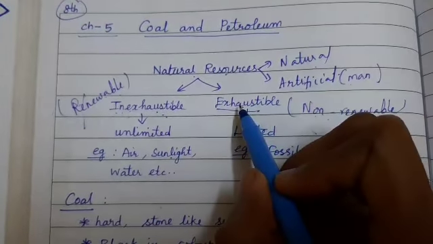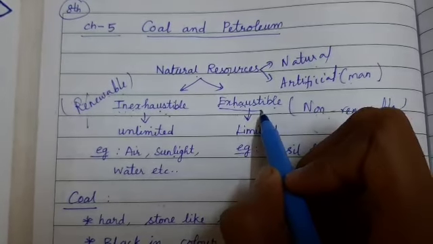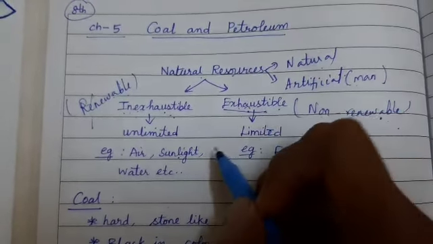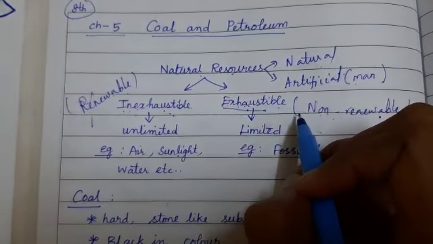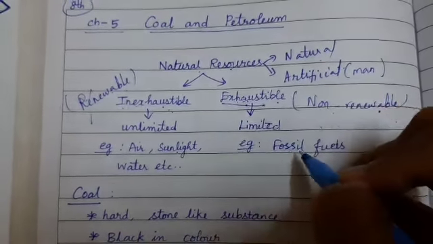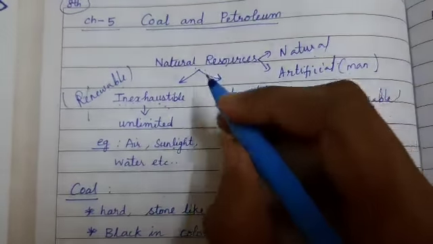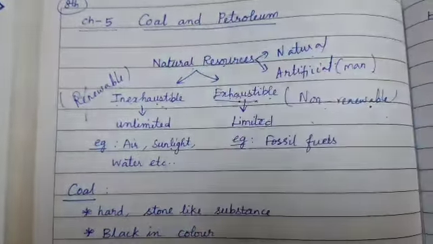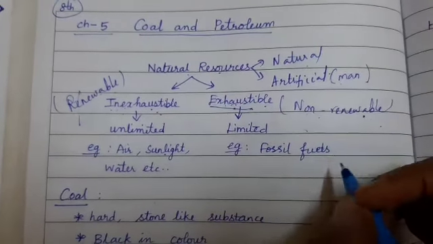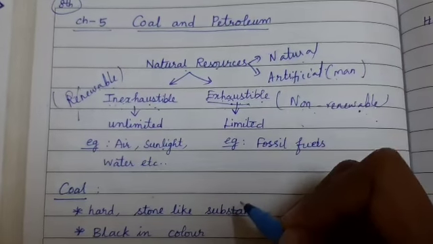Non-renewable resources, the other name is exhaustible. So it can be finished. It can be used only in limited amounts. Once it is completely used, we cannot depend on them. Examples of such resources are fossil fuels like coal, petroleum, minerals, natural gas. All are examples of exhaustible resources.